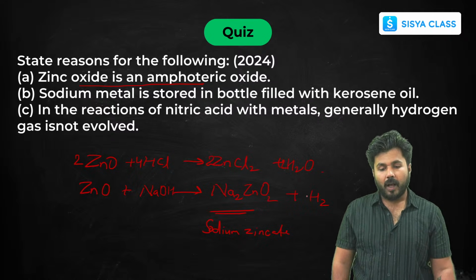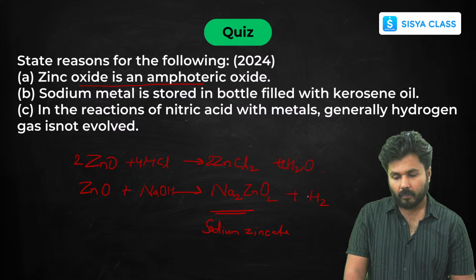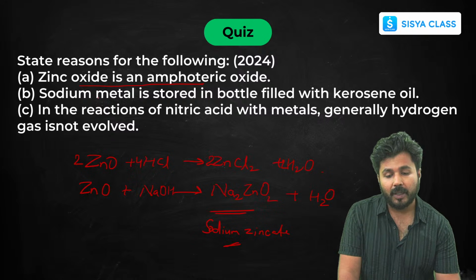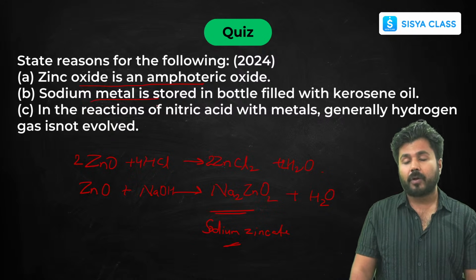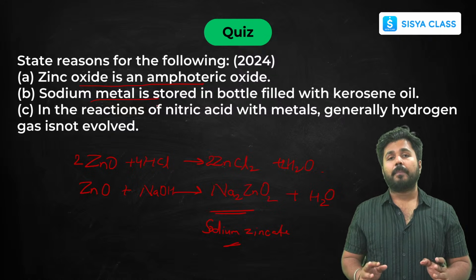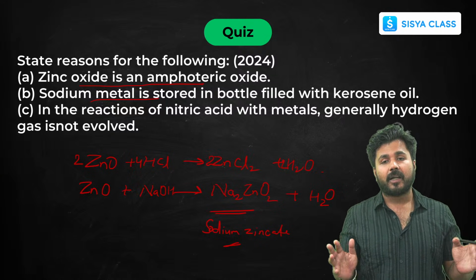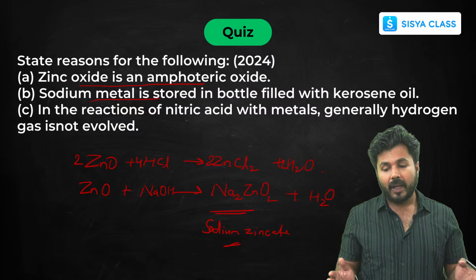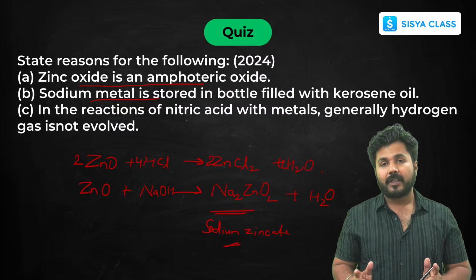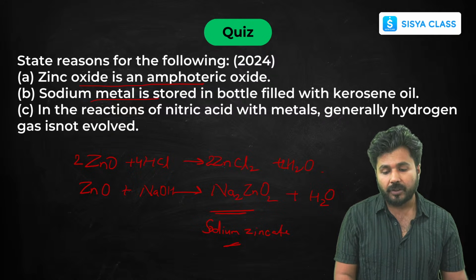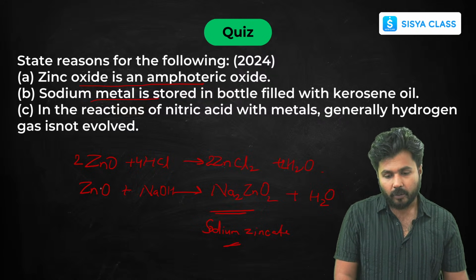Okay, so now, along with water, you can balance it. Okay, so now this is the reaction. Now why is sodium metal stored in a bottle filled with kerosene oil? We have already discussed sodium, potassium, lithium. These are highly reactive elements and they vigorously react with water and air. That's why, if I do not store it in kerosene oil, it will vigorously react with air. So to prevent that reaction, it is stored in kerosene oil.